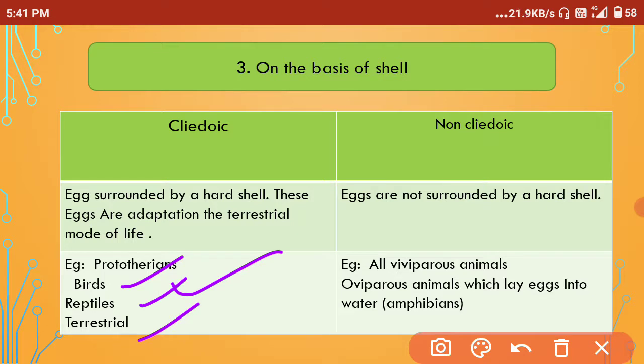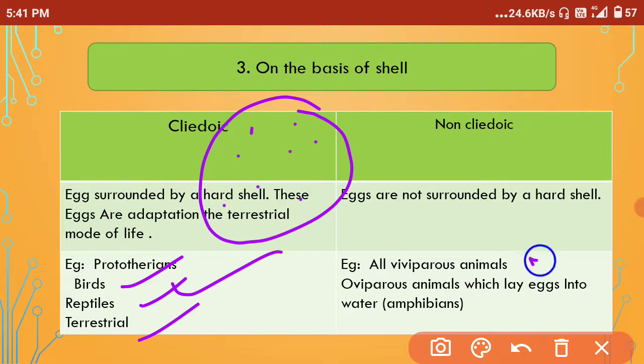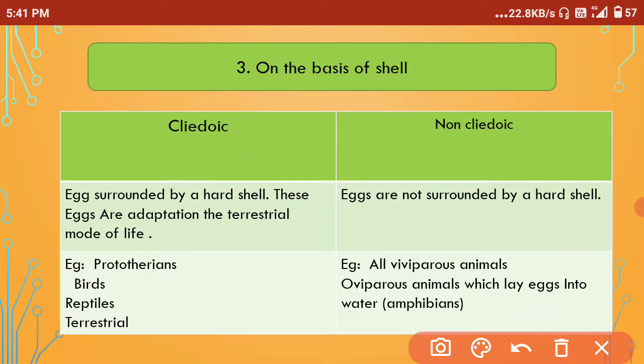So what kind of egg do they have? They have a hard shell, and inside that the egg is present. And non-cleidoic eggs don't have a hard shell. So all viviparous animals, including oviparous animals which lay eggs into the water, the example being amphibians.